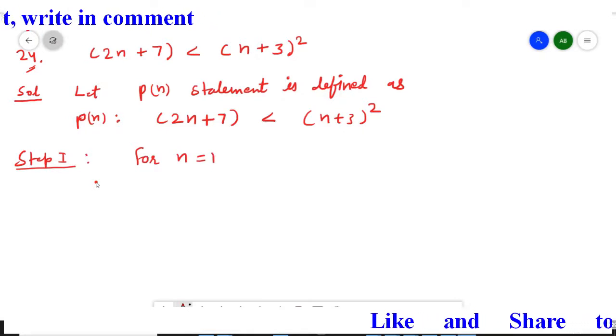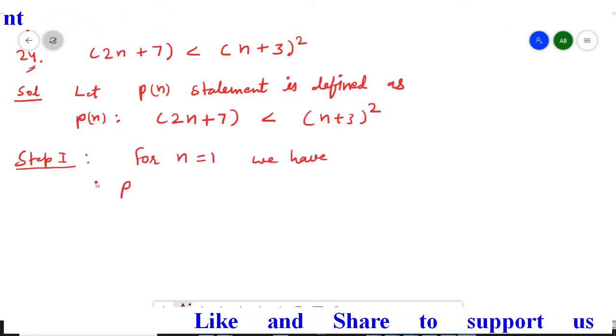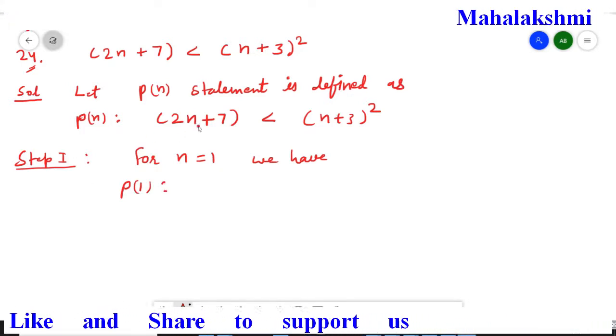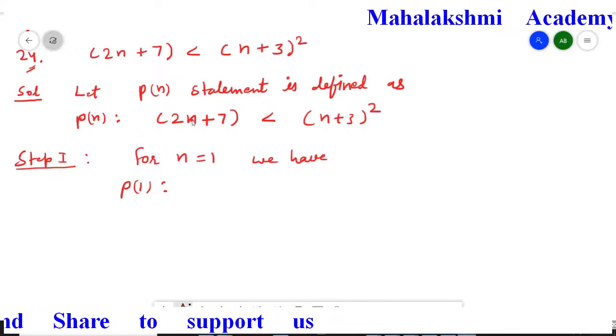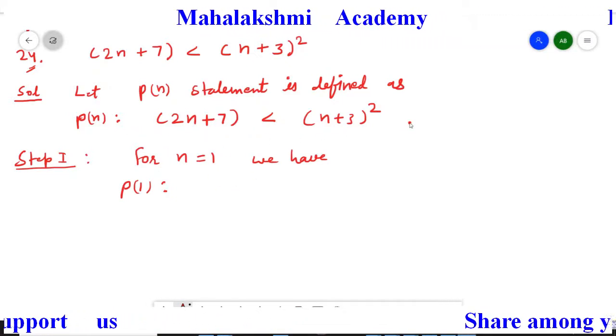For n equal to 1, we have P1. So wherever n is there in our given statement, everywhere we will replace n by 1 and we will check whether the relation is satisfying the condition or not.